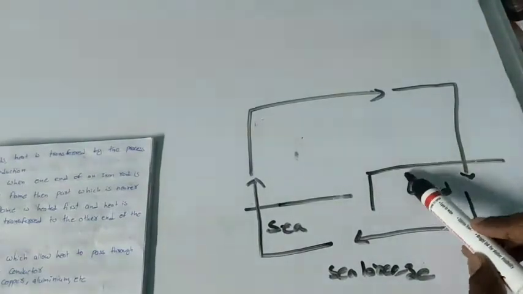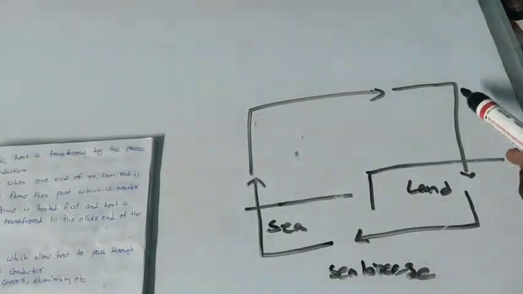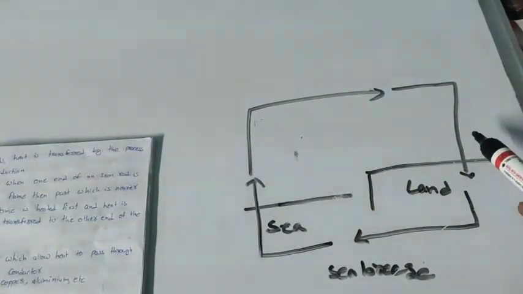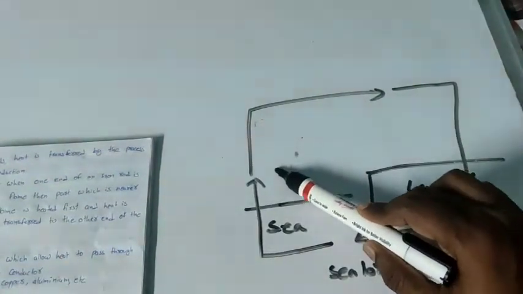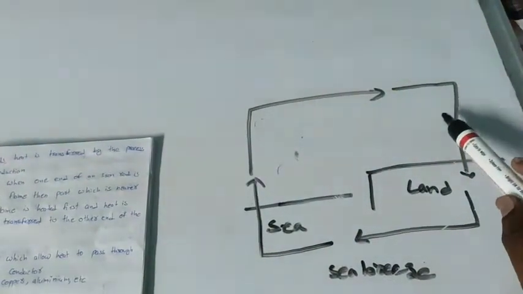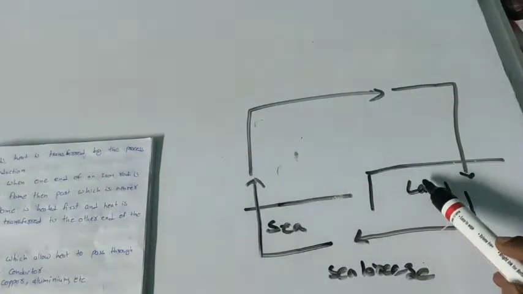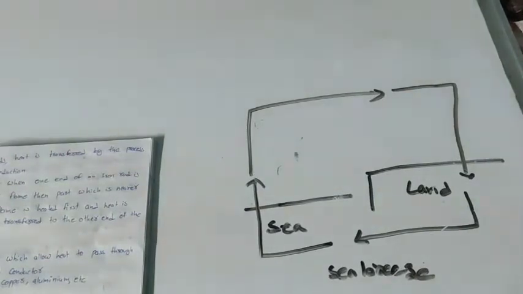land gets heated more quickly than the sea, that means water. As a result, warm air rises upward, leaving a gap. To fill the gap, cold air from the ocean blows towards the land. This continues, with a continuous flow of cold air towards the land. This gives rise to the phenomenon called sea breeze. Because of this, people living in coastal areas prefer to live in sea facing houses.